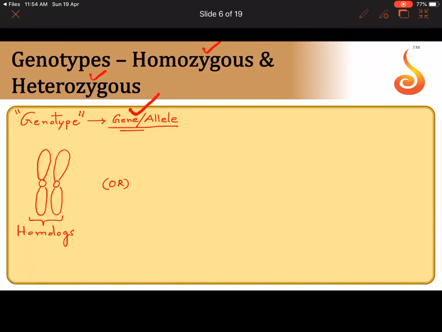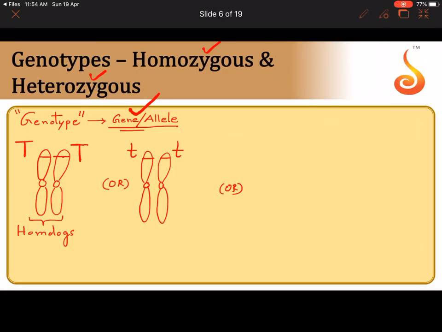In the first case, one member of the homologous pair has, I am again taking the example of capital T and small t only so that you become familiar with it, capital T and capital T. The second combination that I am going to show has small t, small t.